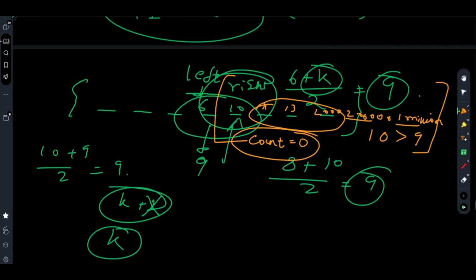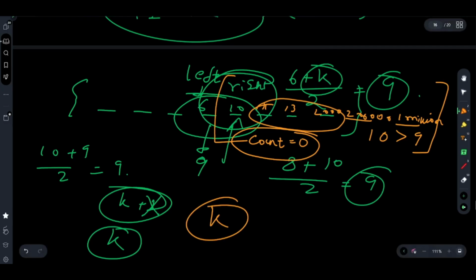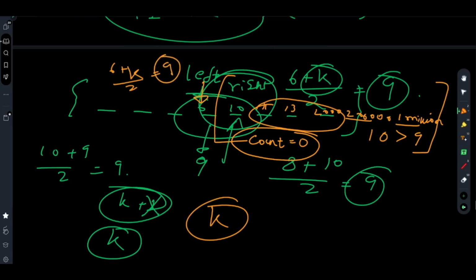So the number of possible increments that you have is k only. You will try to increase this left value by k instead of k plus 1, by which it was earlier being increased. If it is increasing by k plus 1, you are sure by the above algorithm that the value of median will be 9. But you are trying to increase this by k, discarding the extra increment. And if you see that the median is the targeted median that you are hoping for, you are sure that this extra increment can be discarded and the number of increments can be brought to k, which is well in the range of 0 to k.